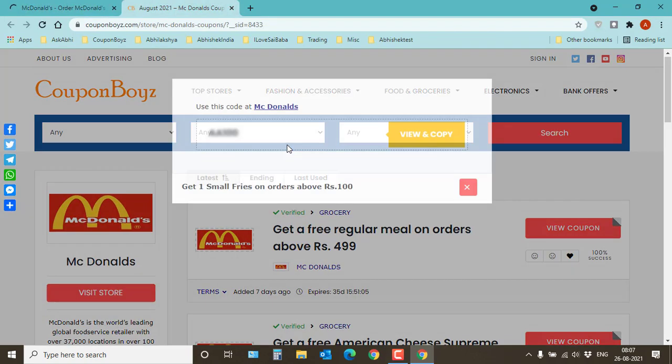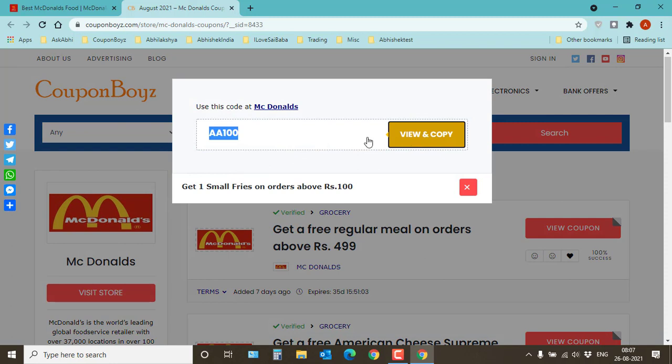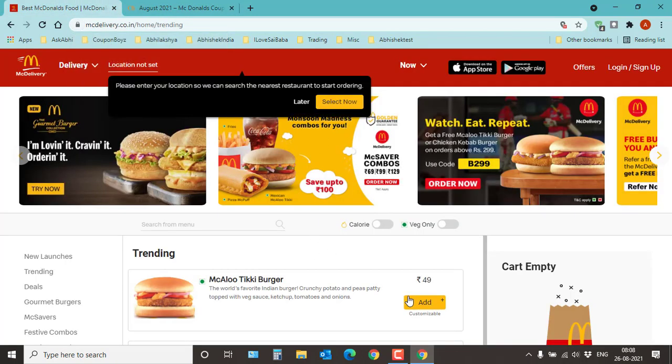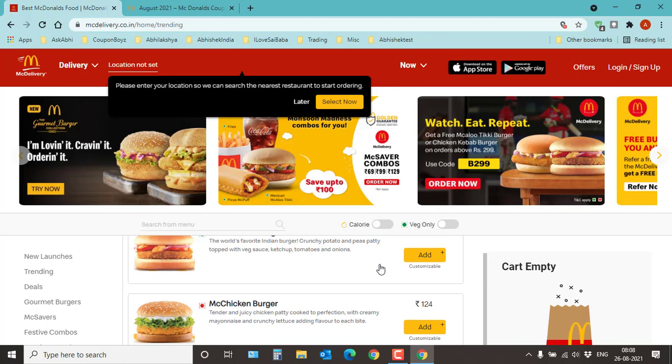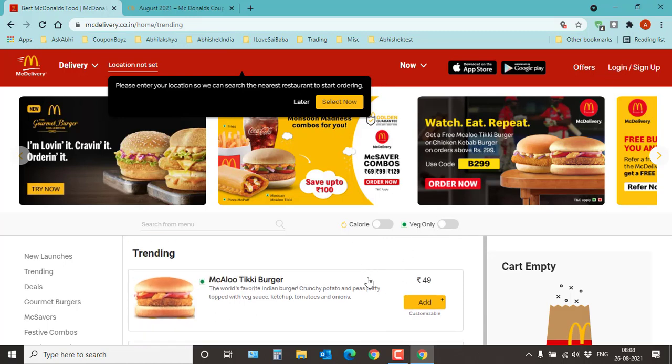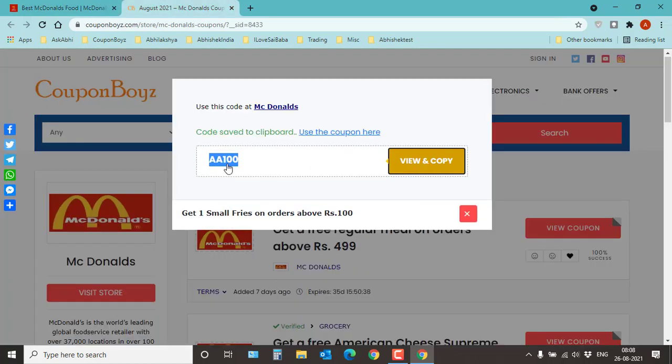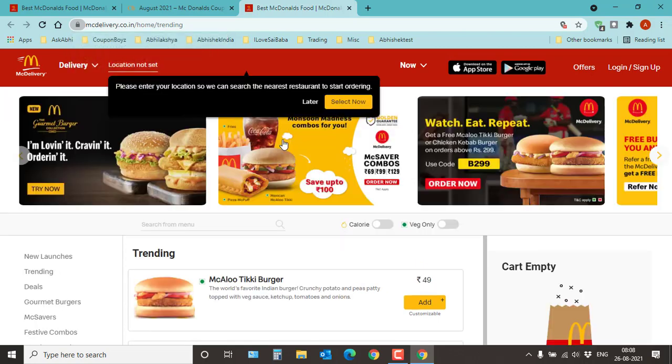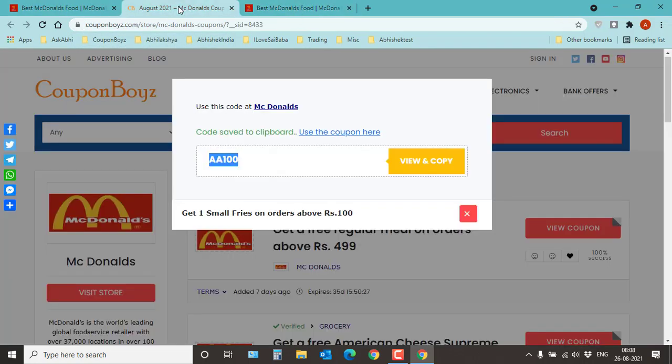But you have not got any coupon, so here it is, view and copy this coupon. The coupon code is A100. It's already been copied, so you have to add this thing. And when you already added all the things and you go to cart, and when you wanted to actually finish the buying, then use this coupon A100. So see, this will also go to this page only. See, this page is same, it is for your easiness.